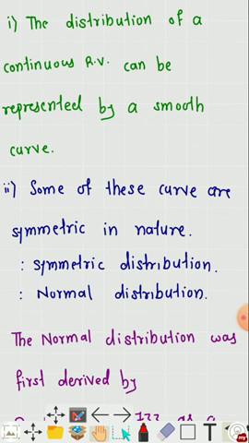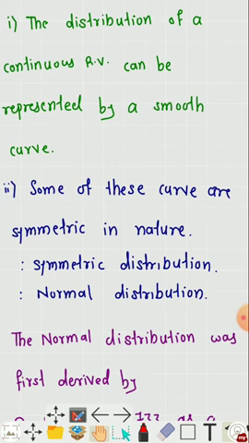The distribution representing such a curve is called a symmetric distribution, or it is also known as a normal distribution. Most of the symmetric distributions in statistics belong to the family of normal distribution. Many physical variables also follow a distribution which is similar to the normal distribution.